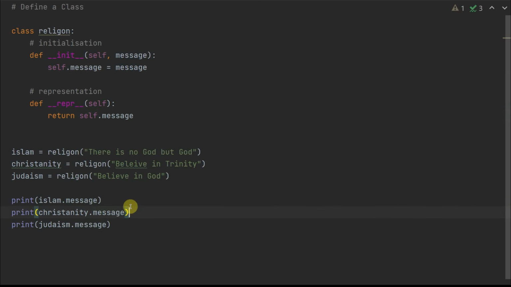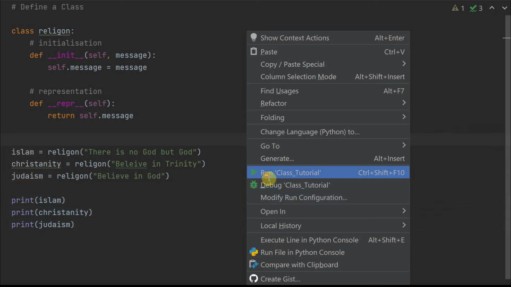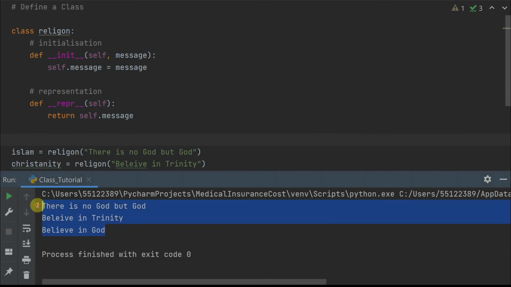Now this helps me by not calling that particular message over and over again. I can just call my object itself, which is Islam, Christianity, and Judaism, and if I run that, it automatically brings that representation which I linked to this message itself.